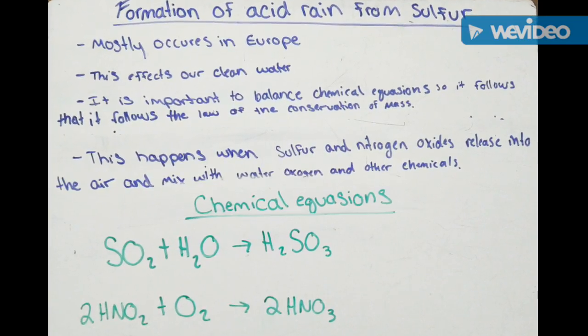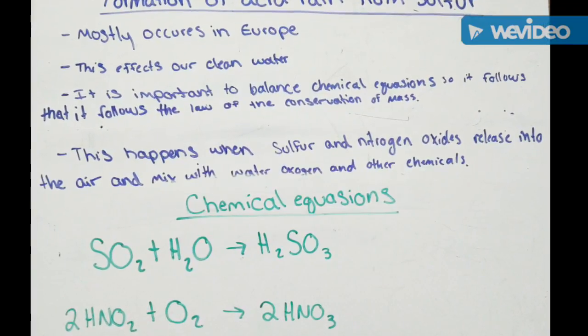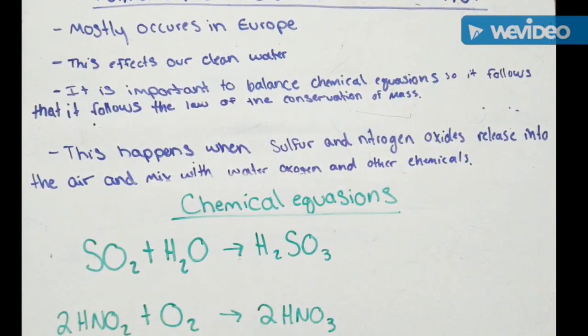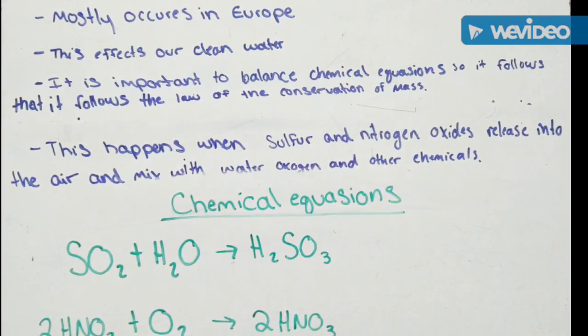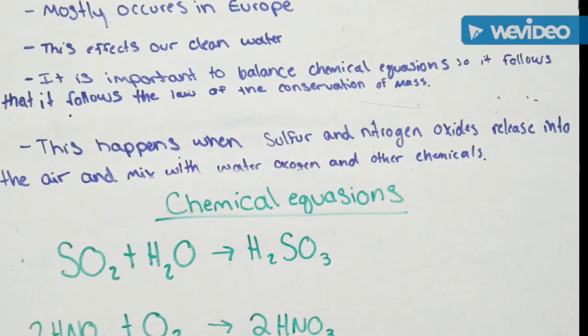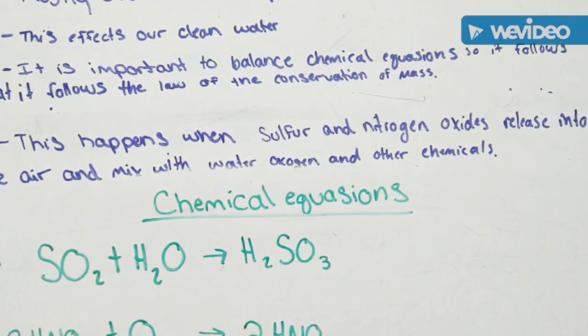Formation of acid rain for sulfur oxides mostly occurs in Europe. It affects our clean water. It is important to balance chemical equations so it follows the law of the conservation of mass. This happens when sulfur and nitrogen oxides are released into the air and mix with other chemicals.